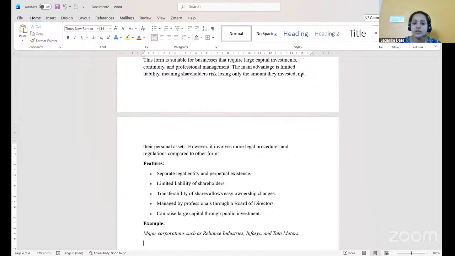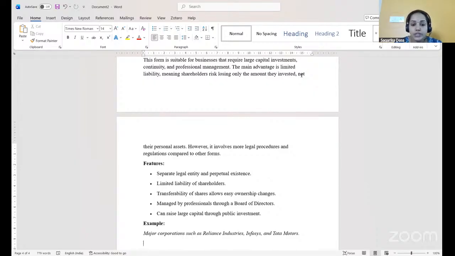Transferability of shares allows easy ownership changes. Now, if any shareholder wants to sell his shares to any person, they can easily do it. So they can transfer the shares from one person to another person, which will help in changing the ownership.